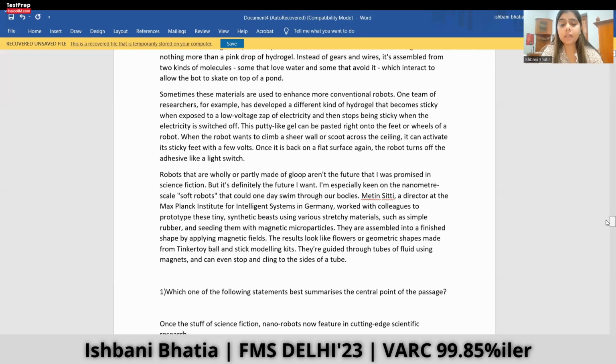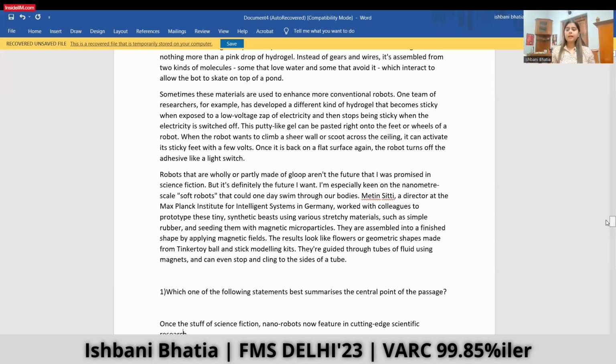Sometimes these materials are used to enhance more conventional robots. One team of researchers, for example, has developed a different kind of hydrogel that becomes sticky when exposed to a low voltage zap of electricity and then stops being sticky when the electricity is switched off. Their putty-like gel can be pasted onto the feet or wheels of a robot. When the robot wants to climb a sheer wall or scoot across the ceiling, it can activate its sticky feet with a few volts. Once it's back on a flat surface again, the robot turns off the adhesive like a light switch.